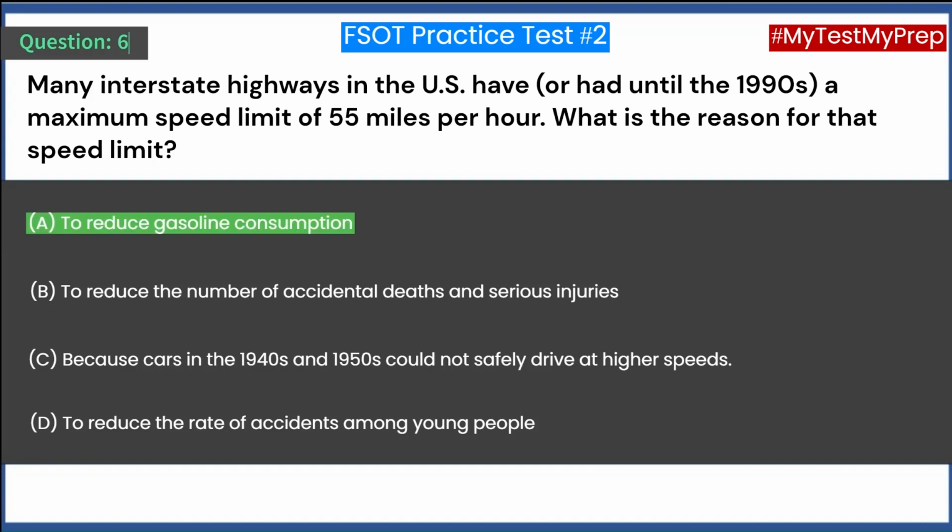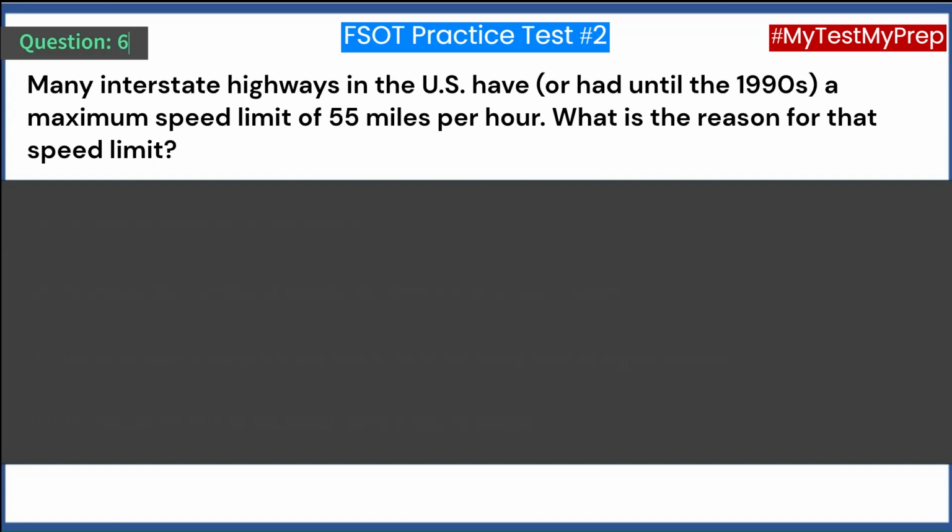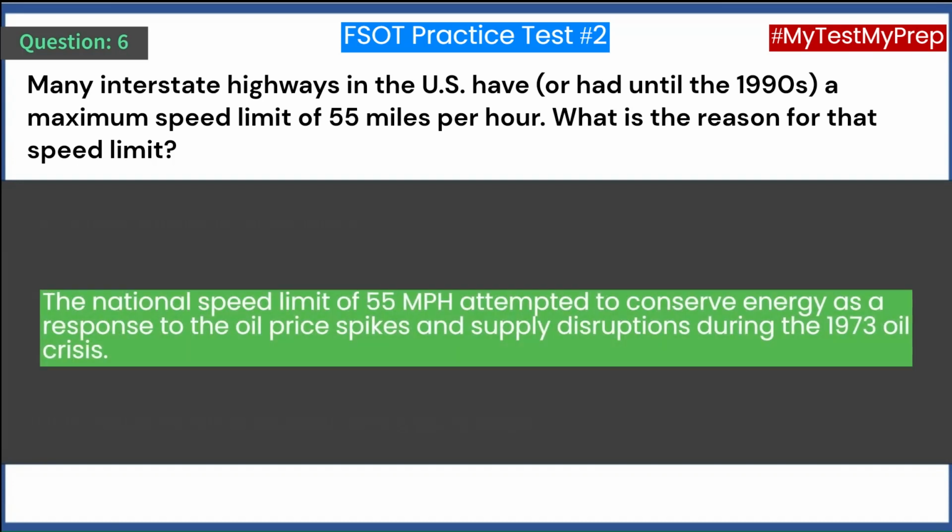Answer A. To reduce gasoline consumption. The national speed limit of 55 miles per hour attempted to conserve energy as a response to the oil price spikes and supply disruptions during the 1973 oil crisis.